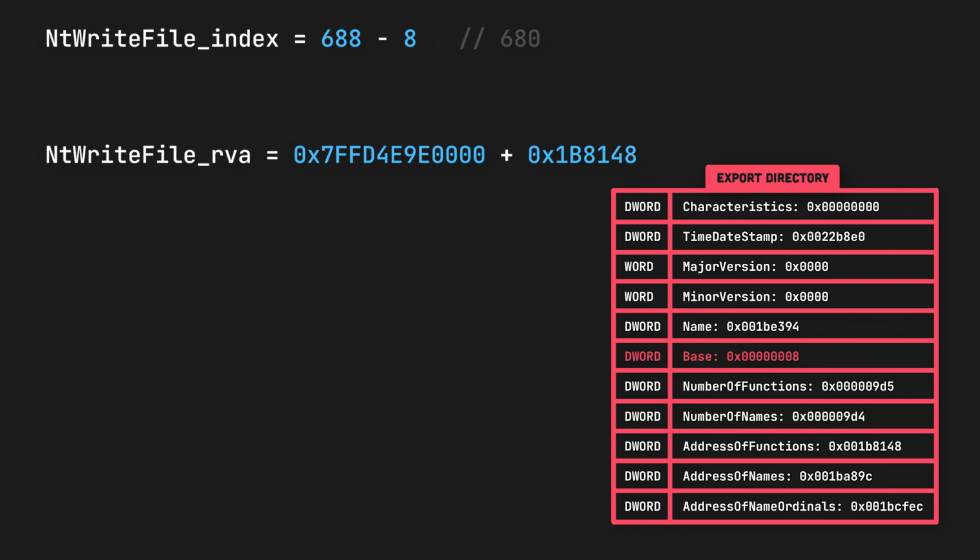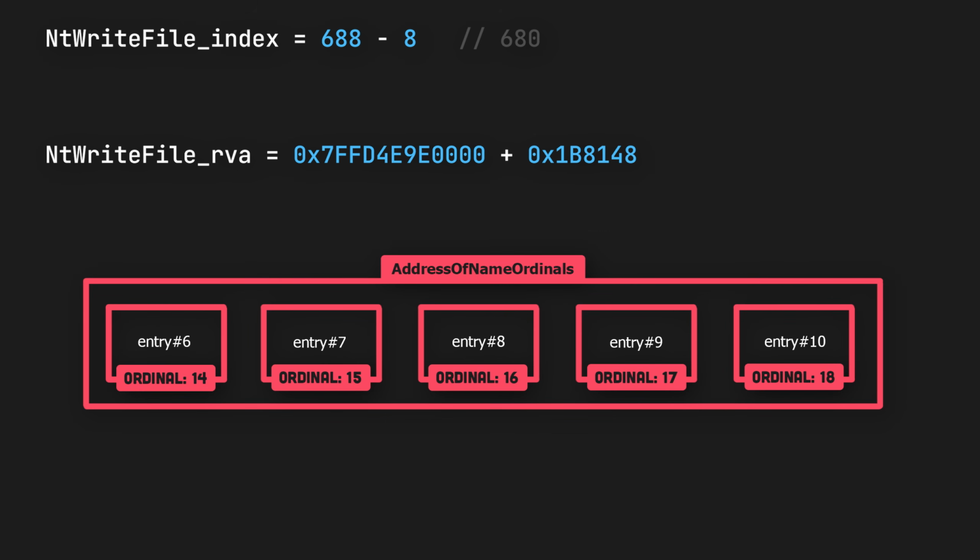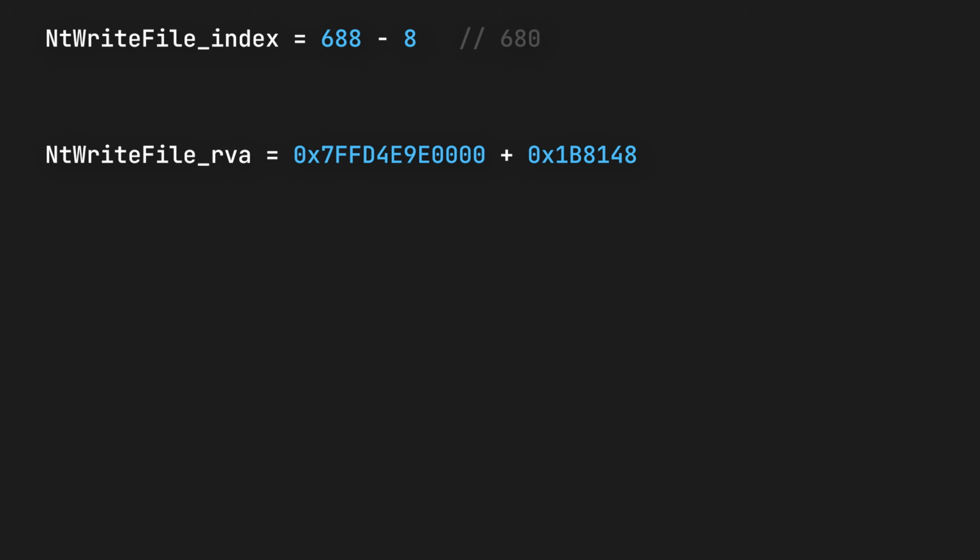The base is essentially the offset from which the ordinals start. For example, if the index of a function is 10 in the address of name ordinals array, its actual ordinal is 18, which is the index plus the base. So now, after we subtract the base from the ordinal, we will end up with the index of the NtRead function in the address of name ordinals array.